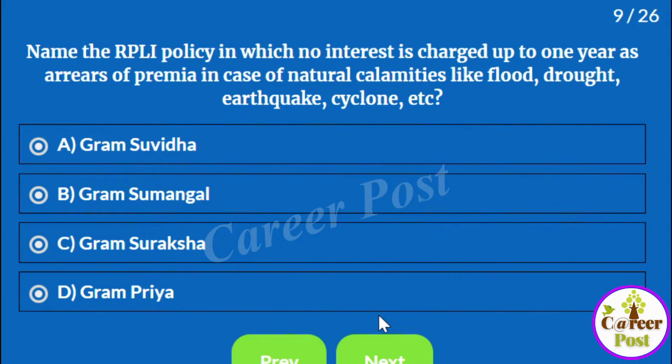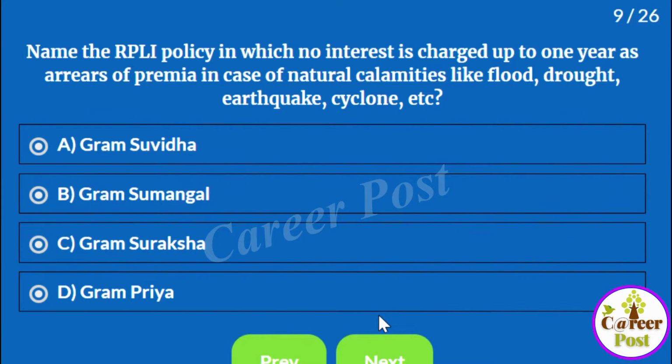In the RPLI policy, in which no interest is charged up to 1 year as arrears of premia in case of natural calamities like flood, drought, earthquake, cyclone, etc.? Let us understand the question first.